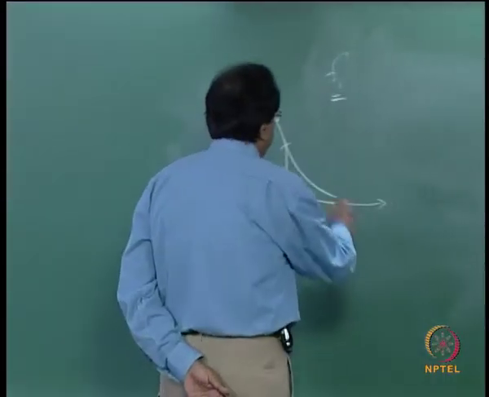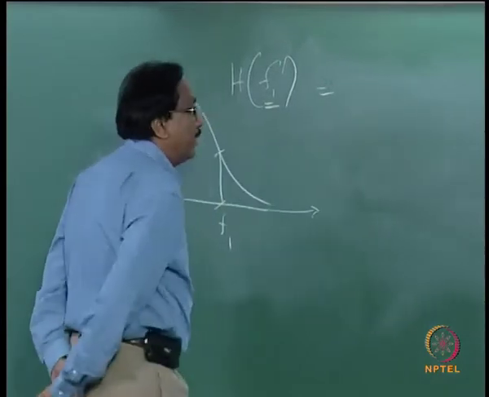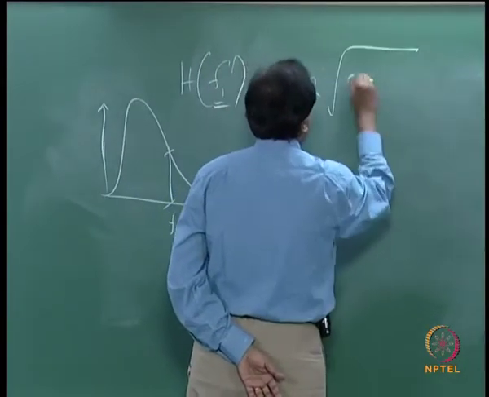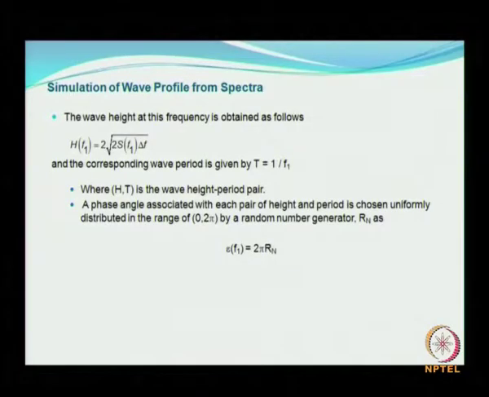So the wave height at frequency 1 will be 2 times the square root of twice the spectral density at f1 into delta f.